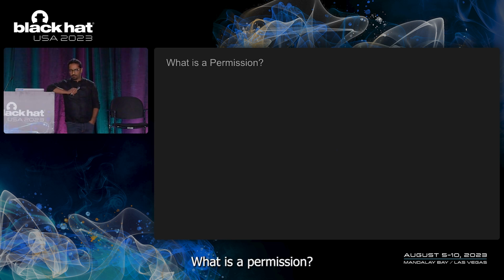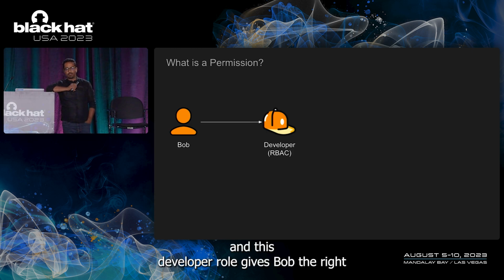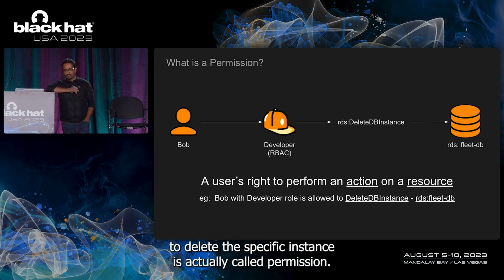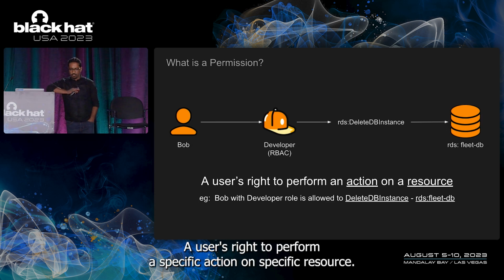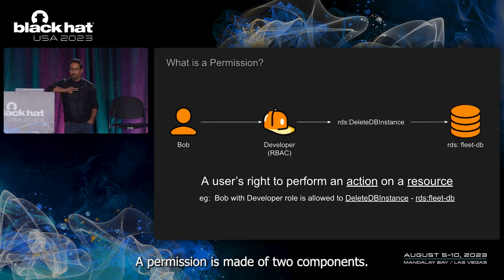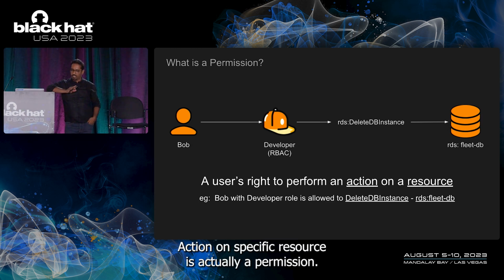What is a permission? Let's take an example. Bob is a user having a developer role, and this developer role gives Bob the right to delete a specific database instance. This right to delete the specific instance is called a permission, a user's right to perform a specific action on a specific resource. I want you to focus on 2 things here. A permission is made of 2 components: one is the action, and one is the resource. A specific action on a specific resource is a permission.